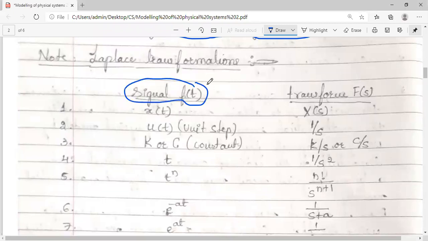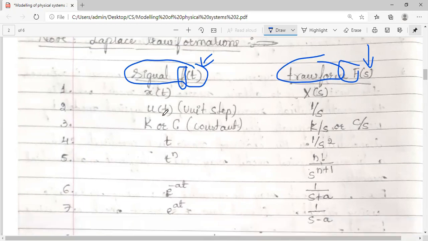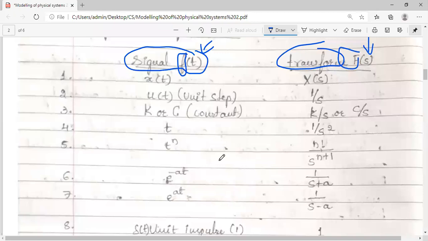Whatever signals they are, they are in the time domain, and the transformation we do gives the frequency domain. Whenever a signal is represented, we use small letters, and their transforms always use capital letters. Even in the case of the Z transform, wherever you take the transformed frequency domain signal, you use capital letters. You can go through this list.